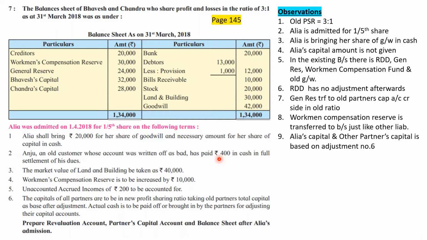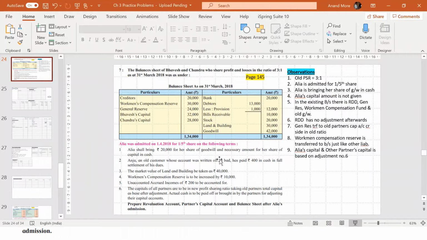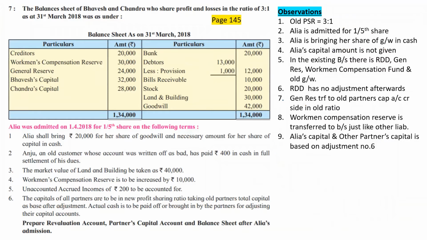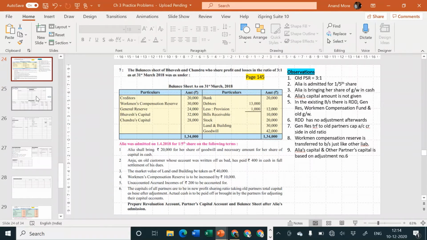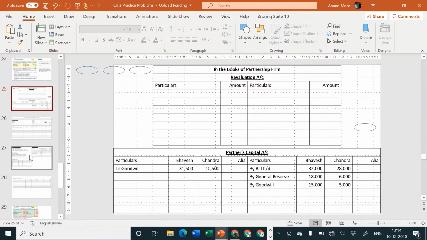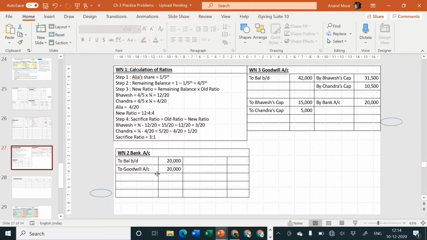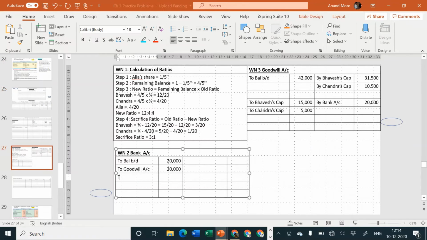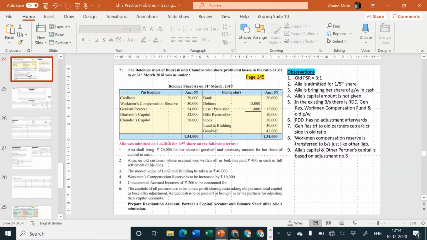So, entry will be cash or bank account debit to bad debts recovered account, that is the revaluation account. What is the amount? 400 rupees. Check it, yes it is 400.